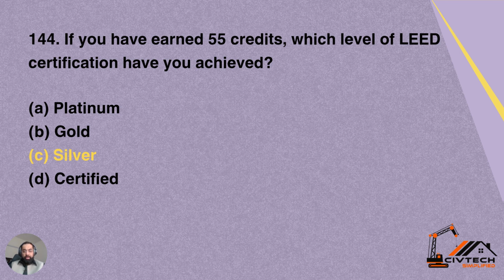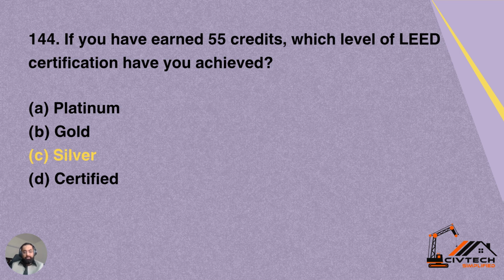144. If you have earned 55 credits, which level of LEED certification have you achieved? So we discussed already that the minimum should be 40. So if we have earned 55, more than 50, what is the LEED certification level?